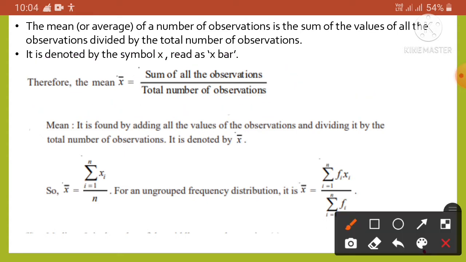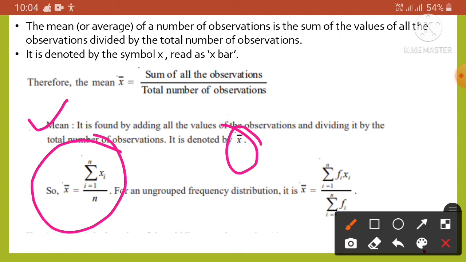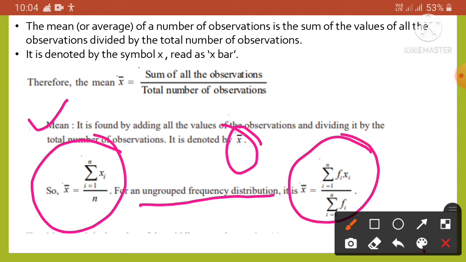Now we can say that it is found by adding all the values of the observations and then dividing it by the total number of observations, denoted by x bar. Also, for the ungrouped frequency distribution, we can write the average or mean of the observations in a similar way. So we will be discussing this later.